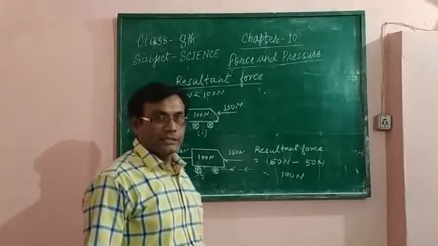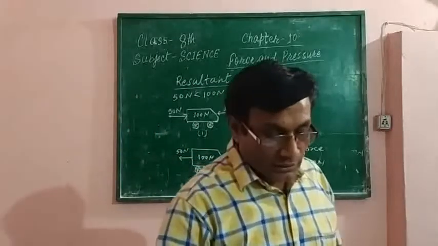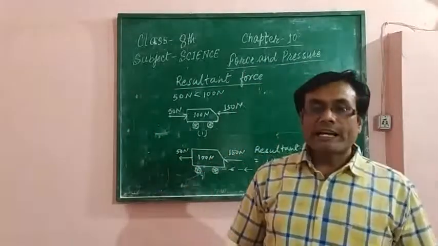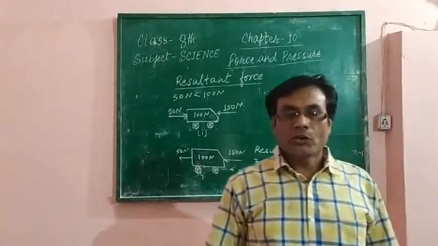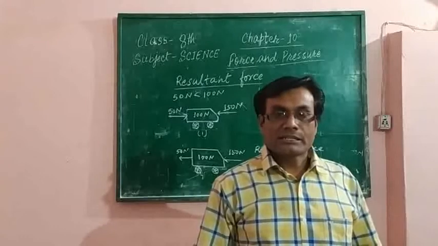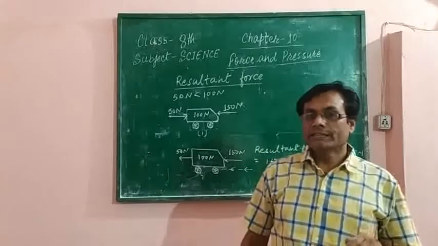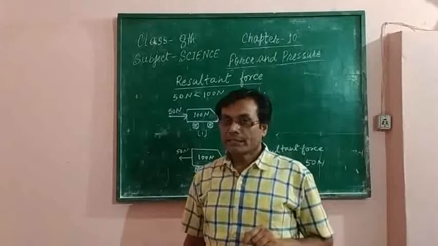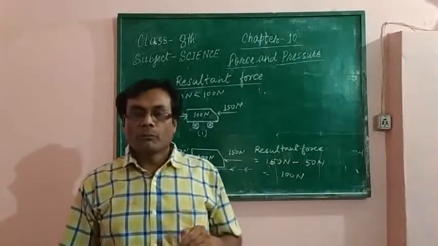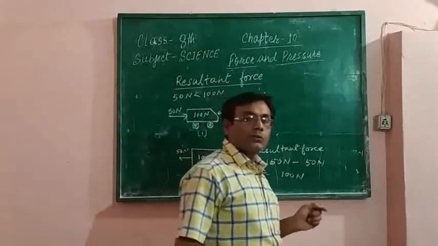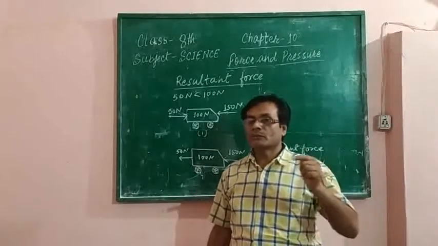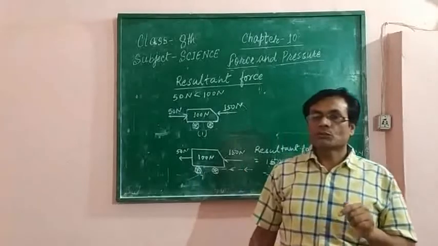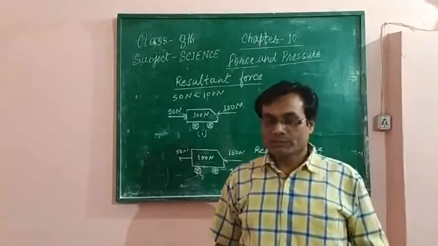So children, when more than one force is applied in the same direction, they are to be added, and when more than one force is applied in the opposite direction, they are to be subtracted to find the resultant force.